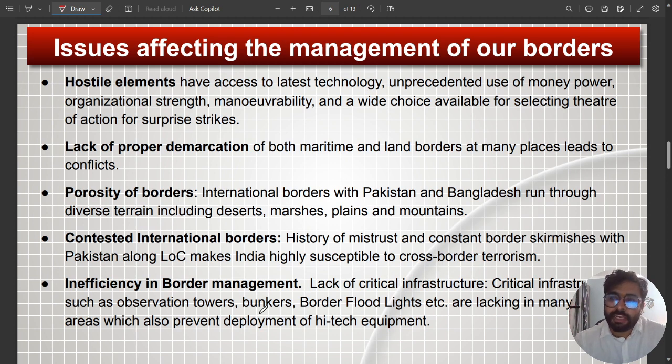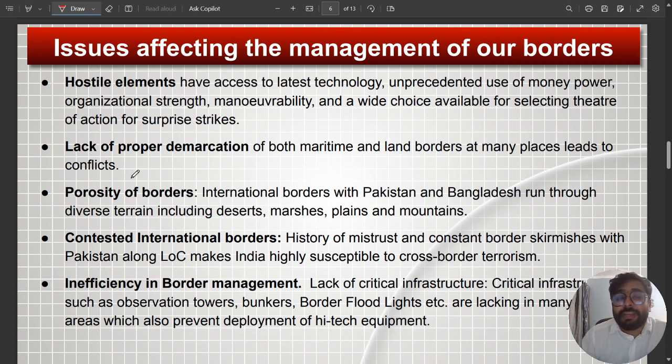So it becomes very difficult to maintain those forces at such an altitude. But these hostile elements took advantage and captured all those important positions in the winter months, and that led to the Kargil war.